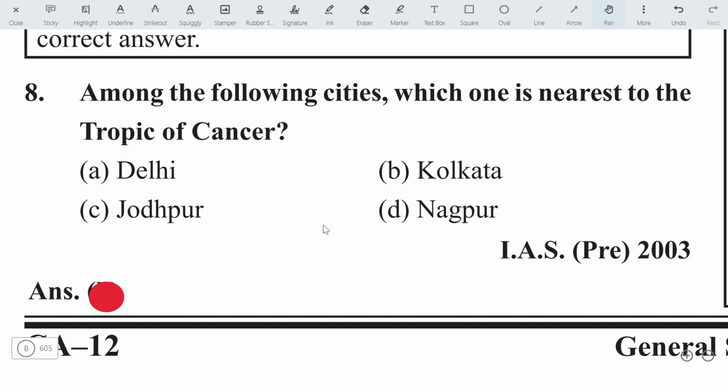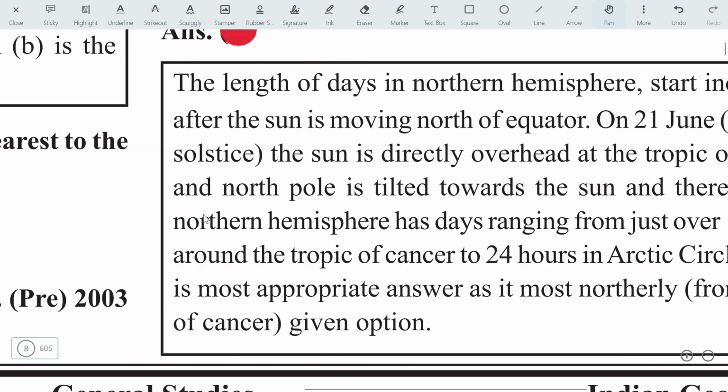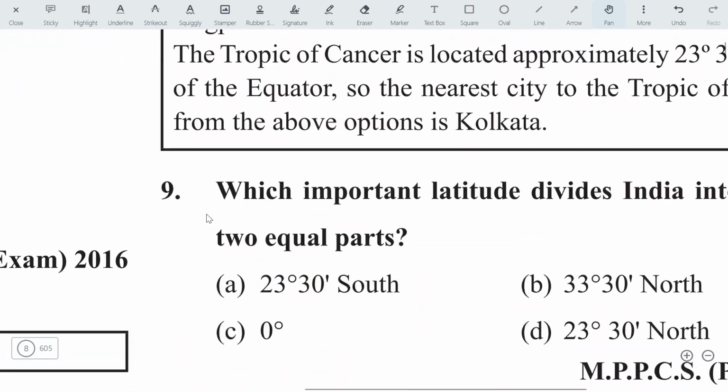Among the following cities, which one is nearest to the Tropic of Cancer? Obviously it is Kolkata, because the Tropic of Cancer doesn't pass through Delhi. Although the Tropic of Cancer passes through Rajasthan, Jodhpur is far away, and Nagpur is also far away. So let's move on to the next question. Here we have the next question.